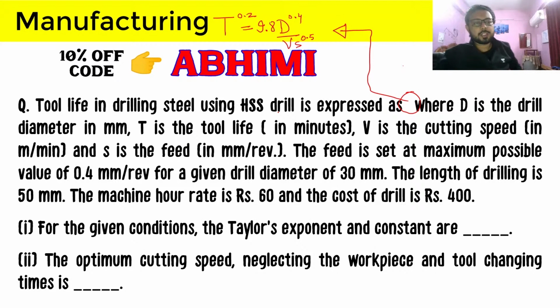The length of drill is 50 millimeters, and the machine hour rate is 60 rupees, and cost of drill is 400. So this is the machine hour rate, or an hourly machining rate. For the given conditions, the Taylor tool life equation exponent and constant are.